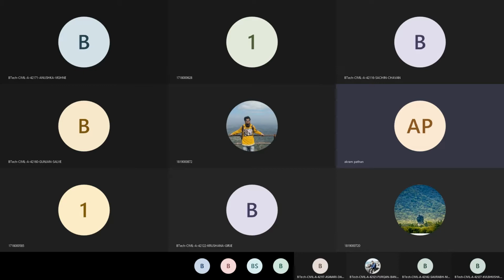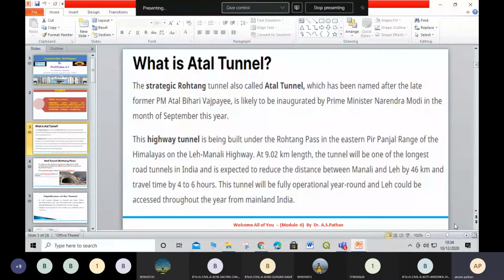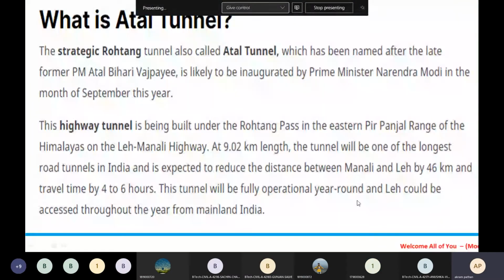I am going to share with all of you today's presentation, and it covers the entire knowledge regarding the Atal tunnel and the Samruddhi Mahamarg. I will share the importance of all of this in today's lecture. So as far as the Atal tunnel is concerned, what is the Atal tunnel?